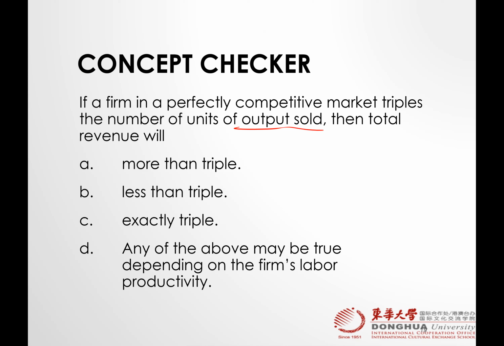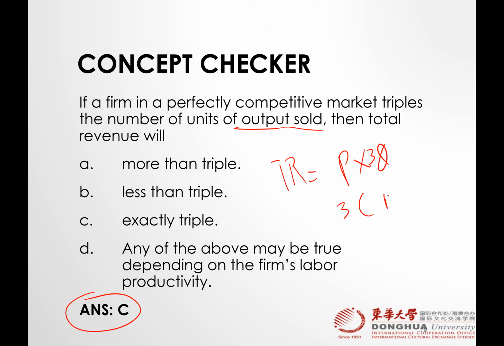I think it will be more than triple. I heard the word A, but the right answer is C. Why? Because total revenue is equal to price times quantity. The question says they have tripled their quantity sold, so their revenue would also be tripled.